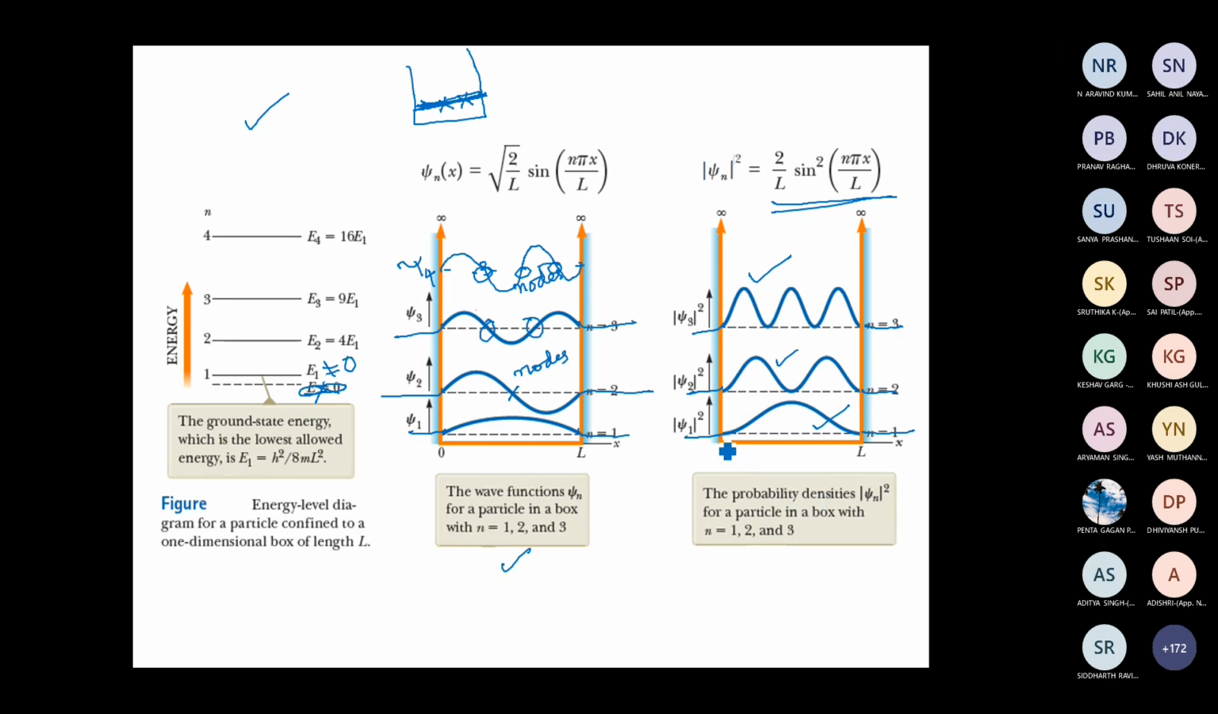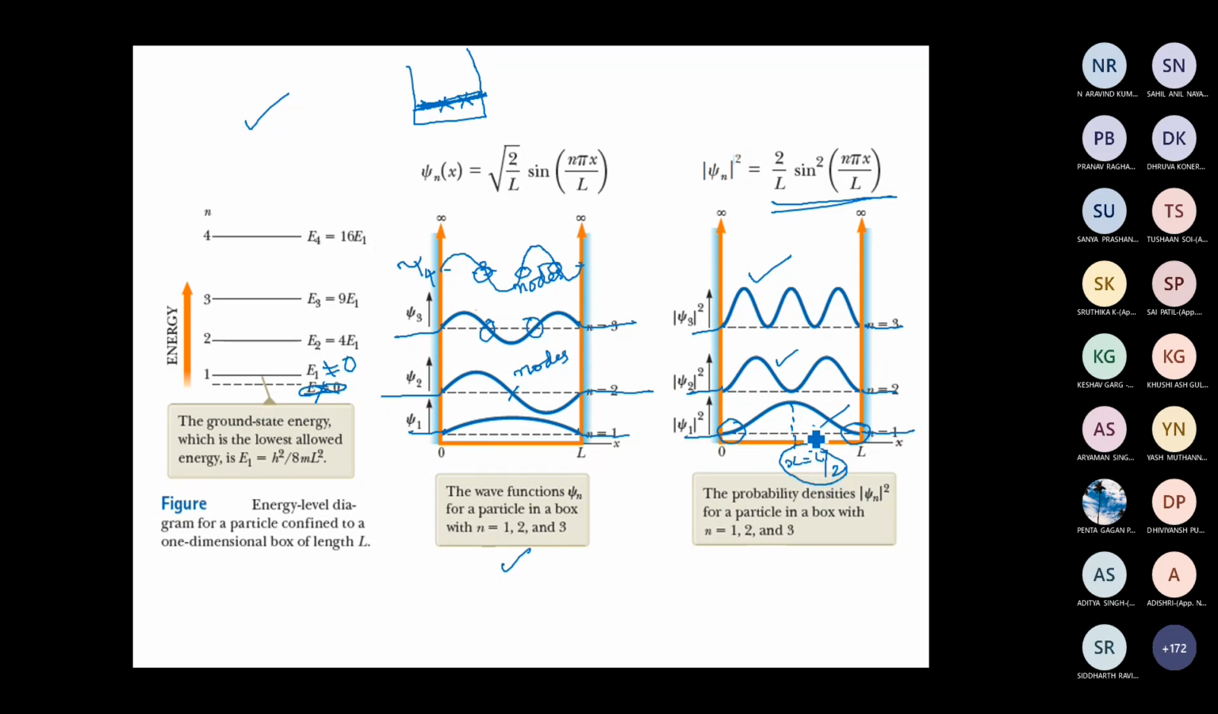x equal to L by 2, because this is the probability density for the ground state. This graph gives the probability density for the ground state, and it is maximum at x equal to L by 2. It would be almost equal to 0 near the walls. Near the endpoints, the probability density is 0. So there would be minimum probability of finding the particle at the edges of the box. So if the particle is in its ground state, the maximum probability would be at x equal to L by 2.